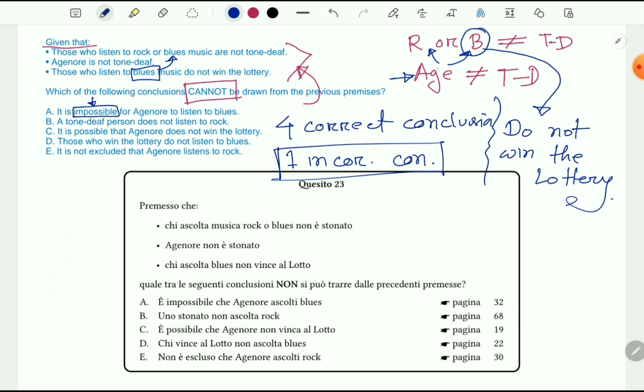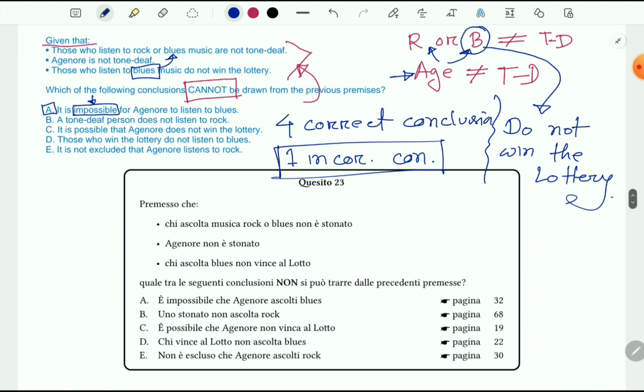That means he can listen to either rock or blues or nothing, right? But we cannot surely say that it's impossible. Actually, it's possible. So this option is wrong. That means this can be our answer. But let's check further.